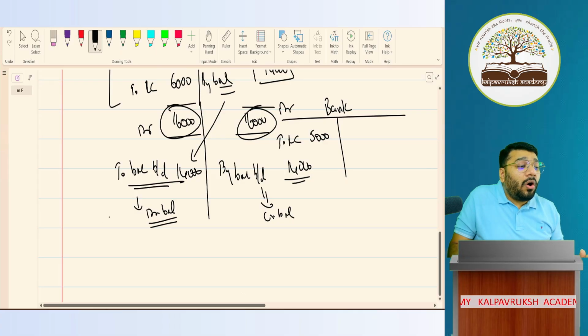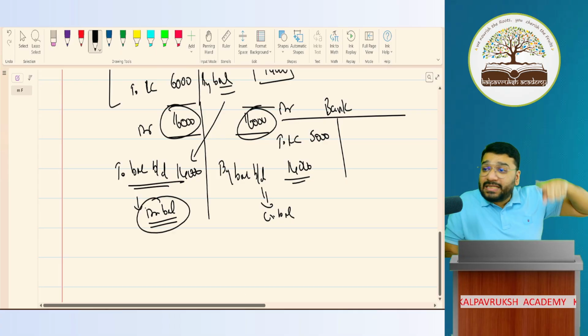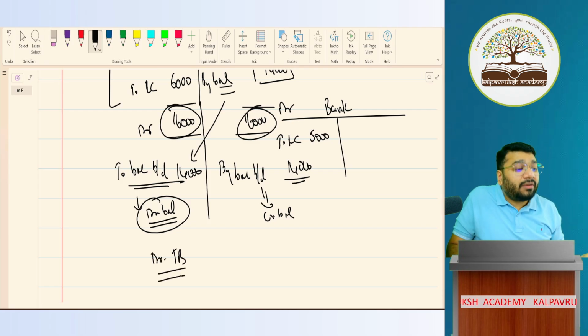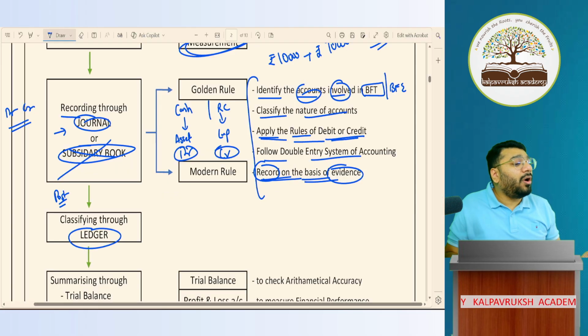Because all the ledgers having a debit balance, the balance brought down on the debit side will go to the debit column of the trial balance. And all the ledgers having a credit balance will go to the credit column of the trial balance. Got it, not got it?